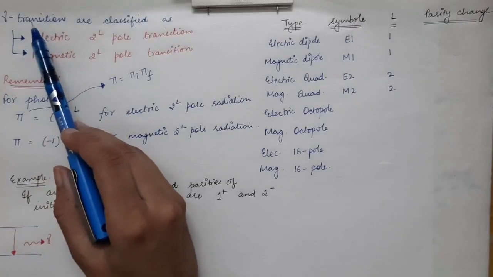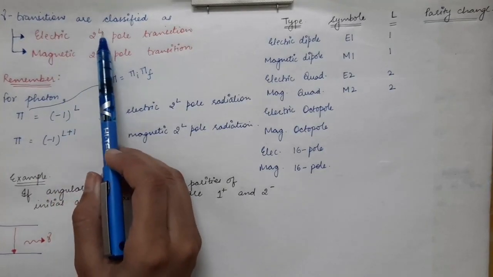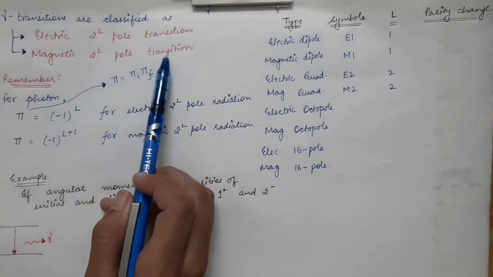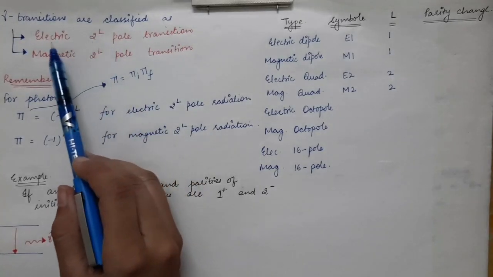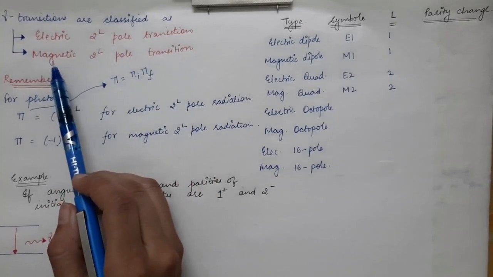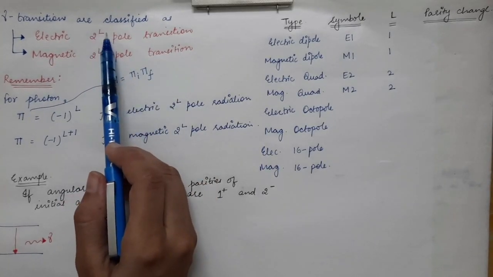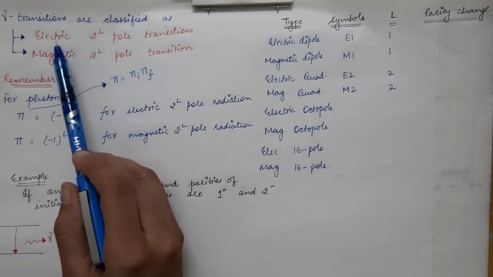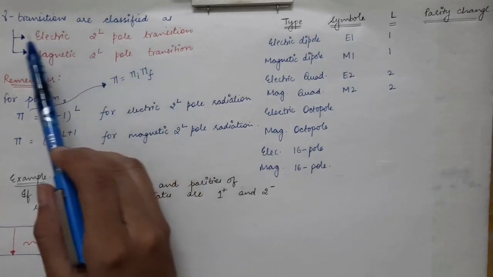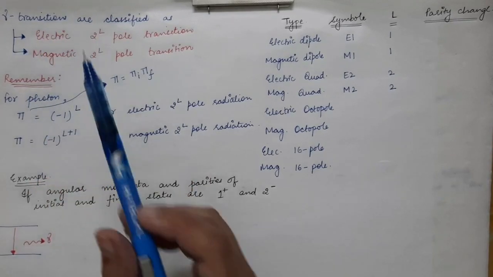So far we had seen that gamma transitions are classified as electric 2^L pole transition, or magnetic 2^L pole transition. If L is equal to 1, we will have electric dipole transition and magnetic dipole transition. When L is equal to 2, you get 2^2, which is 4, that is electric quadrupole transition or magnetic quadrupole transition. So in these two ways we can classify the gamma transitions.